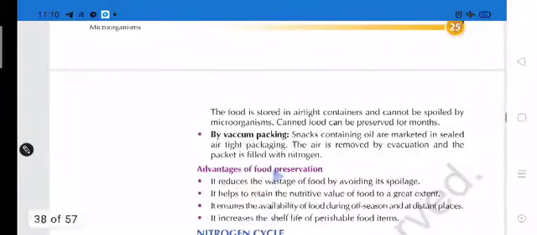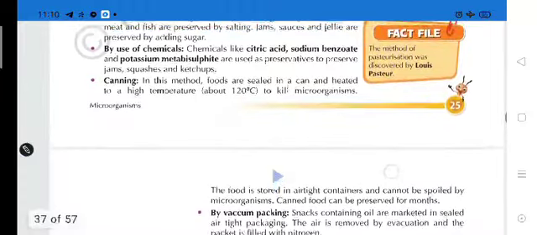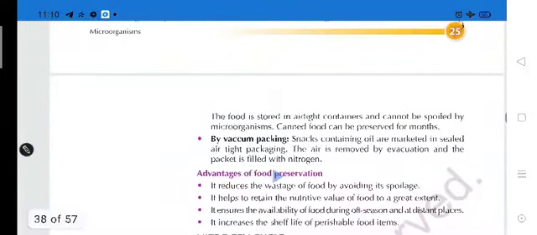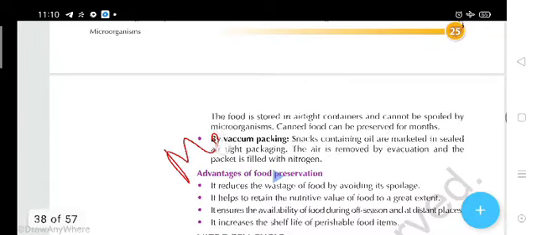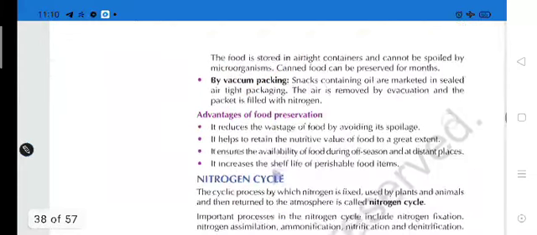So the food is stored in airtight containers and cannot be spoiled by microorganisms. Canned food can be preserved for several months. You can protect your food by storing it in an airtight can.